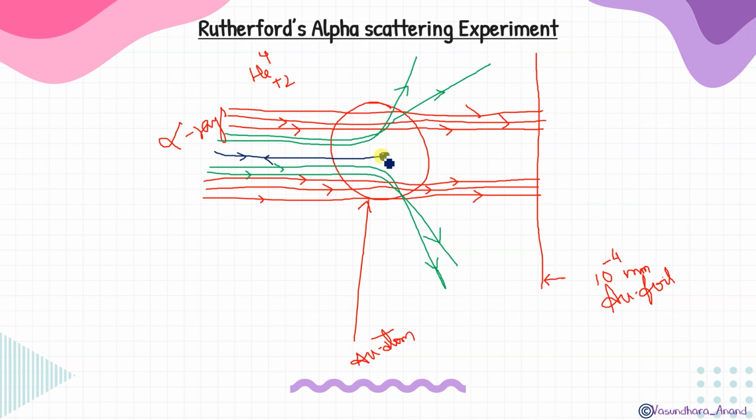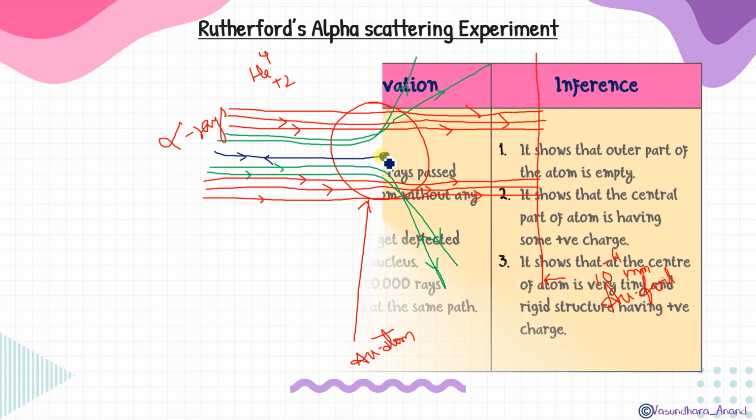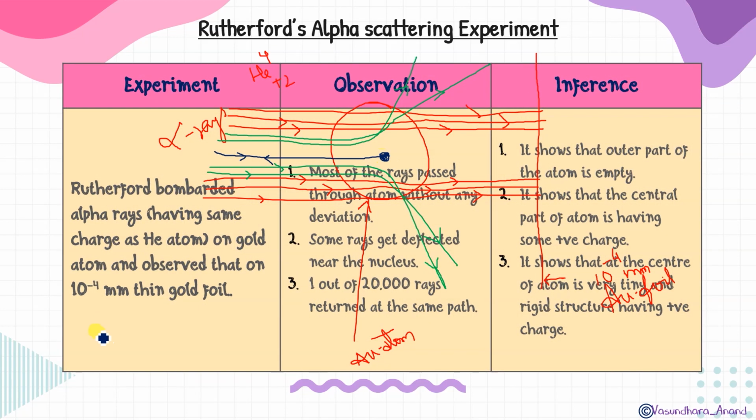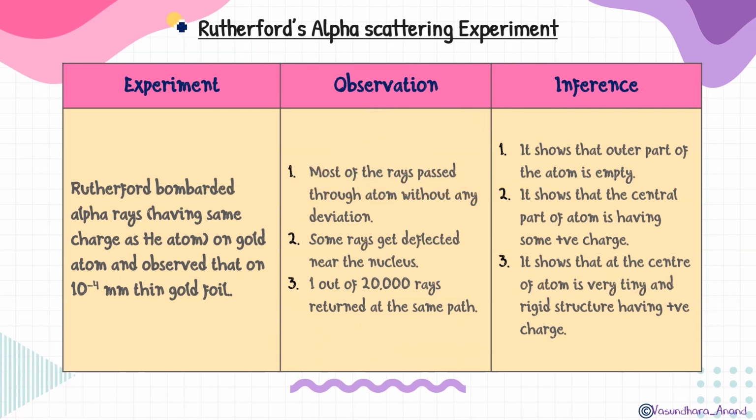So on this basis, this is the experiment, and this is the chart we have to learn. Let me erase all this. Okay, so the experiment was that Rutherford bombarded alpha rays, having the same charge as a helium atom, on a gold atom, on a 10 to the power minus 4 thin gold foil.